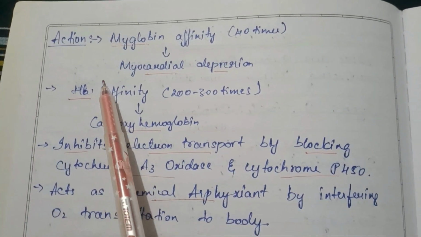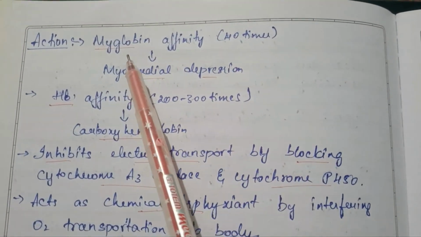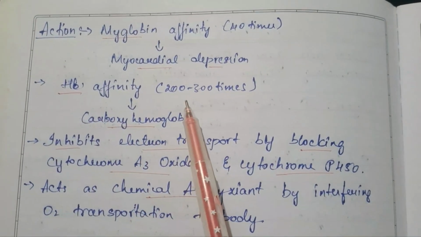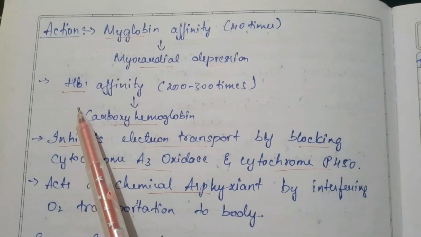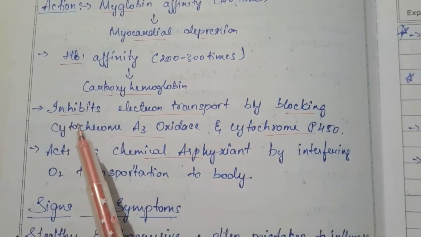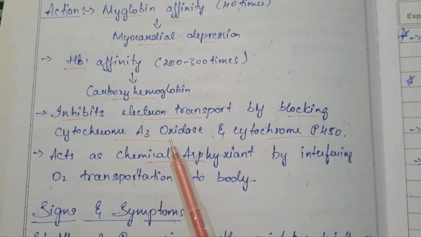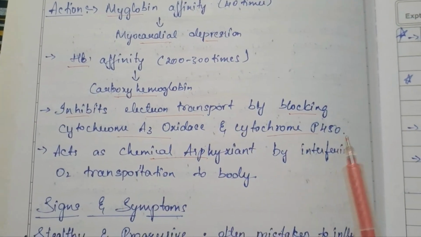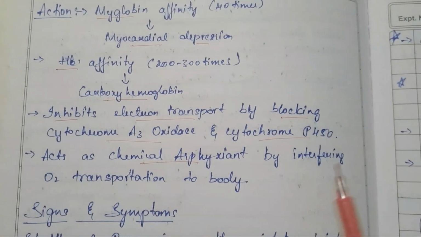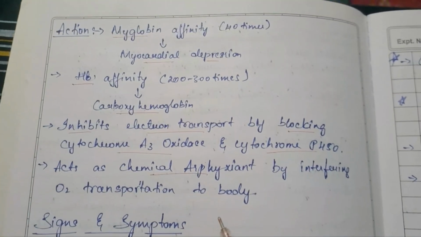So what are the actions? Carbon monoxide has 40 times more affinity towards myoglobin, which causes myocardial depression, and 200 to 300 times more affinity to hemoglobin, which forms carboxyhemoglobin. It also inhibits the electron transport by blocking cytochrome A3 oxidase and cytochrome P450. It acts as a chemical asphyxiant by interfering with oxygen transportation to the body. This is all about the action.